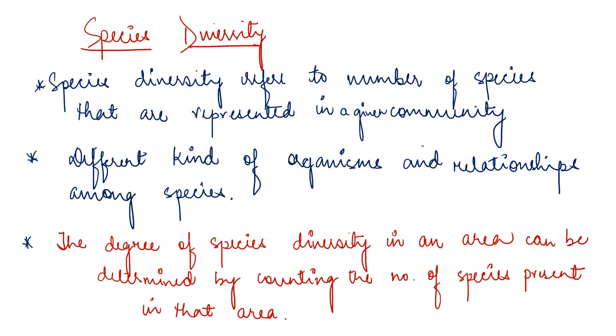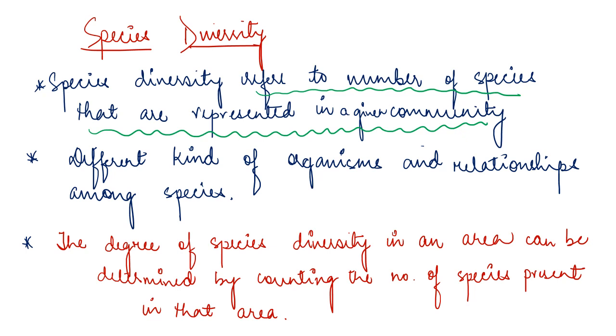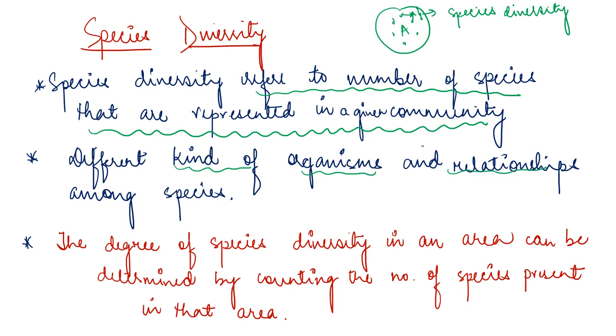Okay, so let's move to species diversity. Species diversity refers to the number of species that are represented in a given community, right? It refers to the number of species that are present in a community. So this is community A. Whatever types of species are present here, that we call species diversity. Not only the number of species but also the relationships they share, right? This is also what we call species diversity. Clear, everyone? What is species diversity? Different kinds of organisms and relationships among species. This we consider as species diversity.